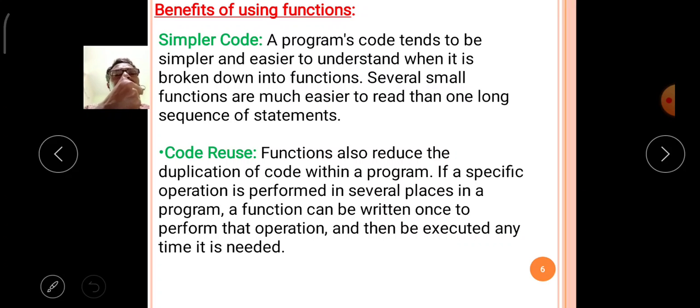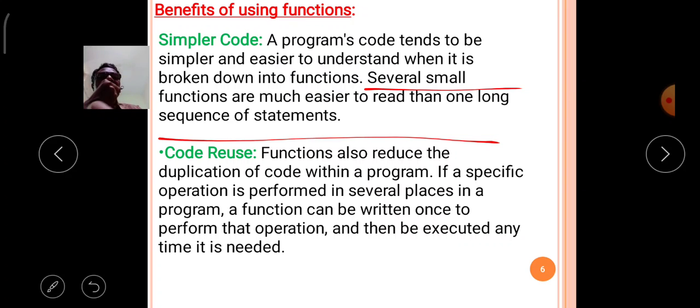Several small functions are much easier to read than one long sequence of statements. This is a very important topic. If a program contains some 1000 lines, reading and understanding 1000 lines at a time is difficult. But if the 1000-line program is divided into 10 functions of about 100 lines each, then those 10 functions have different purposes, so different subtasks.